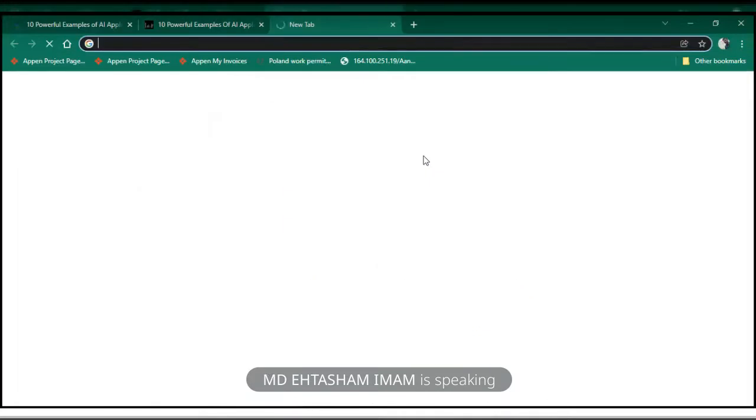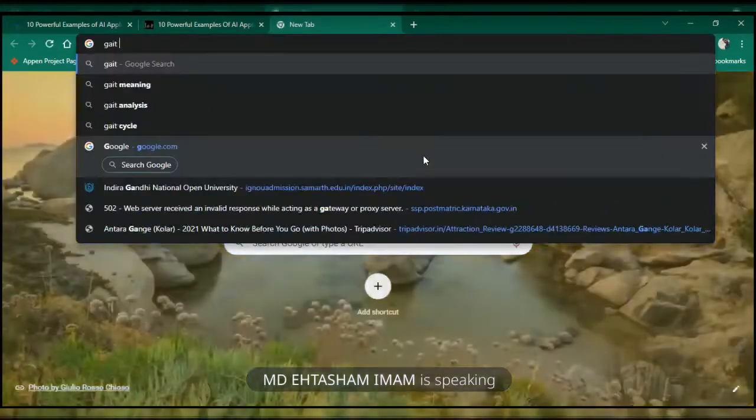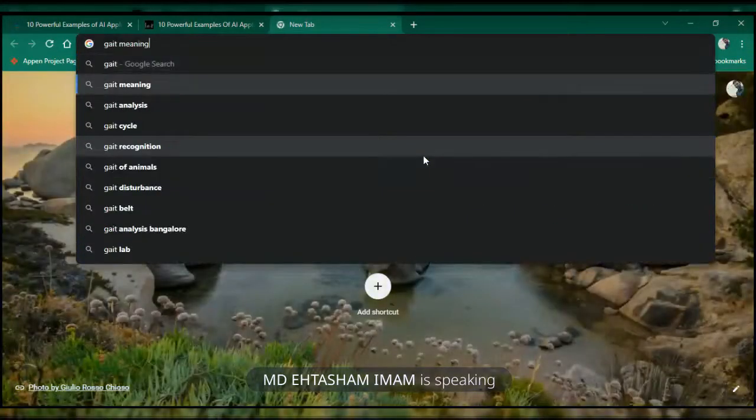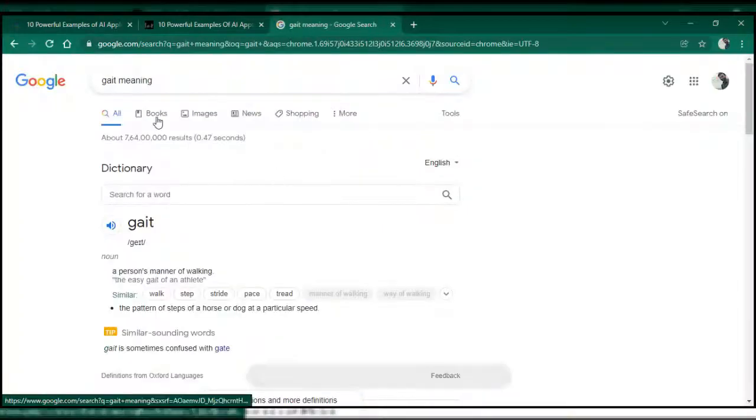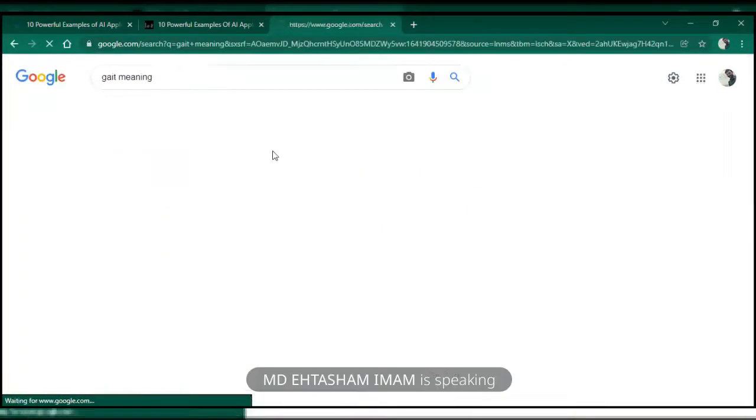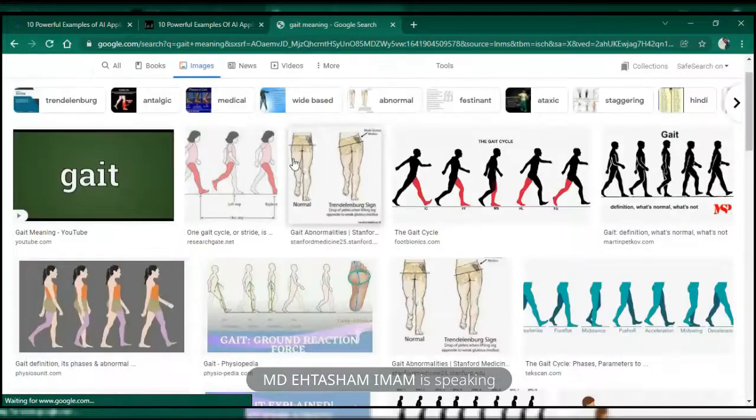It is called gait analysis. A person's way of walking. It uses a stick pattern. I'll tell you how.